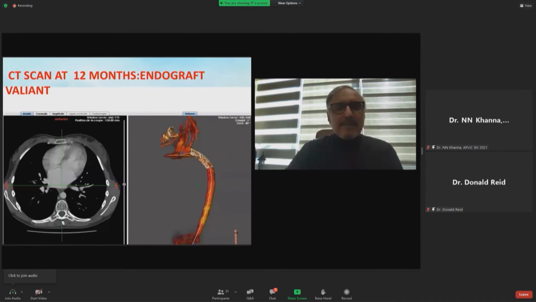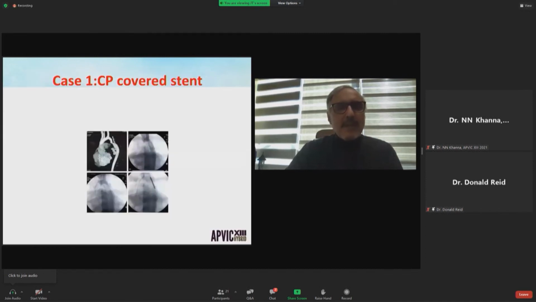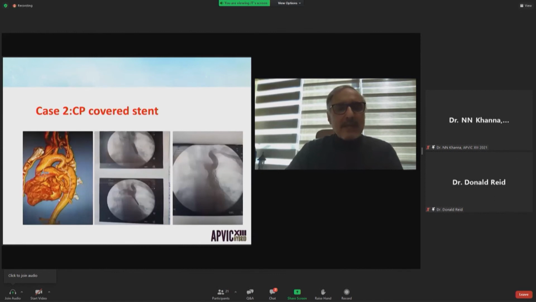You see here some photos, a photo of a patient treated by an endograft variant Captivia, CT scan at 1 year, another patient with the different steps of the insertion of the CPBIB covered stent. You see the dilation of the internal balloon, and at the right, the final results after the deployment of the